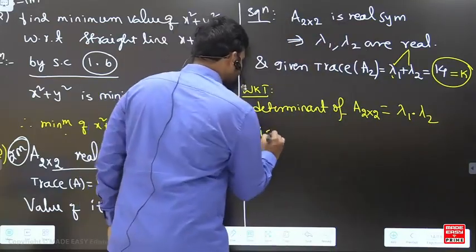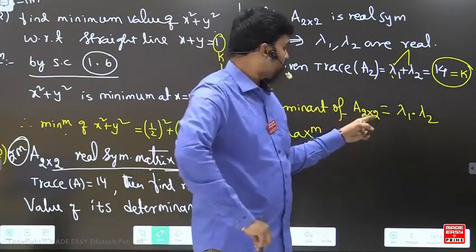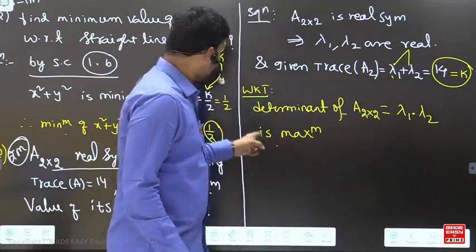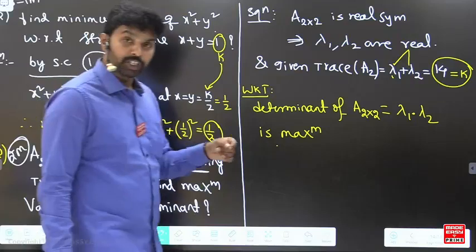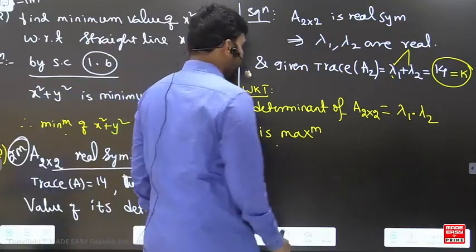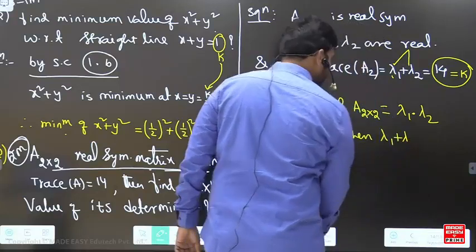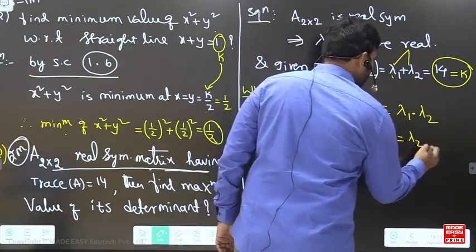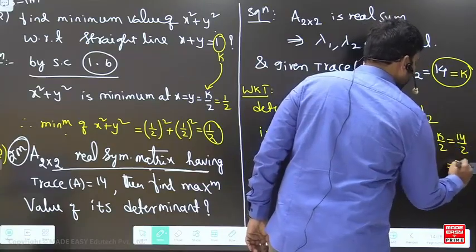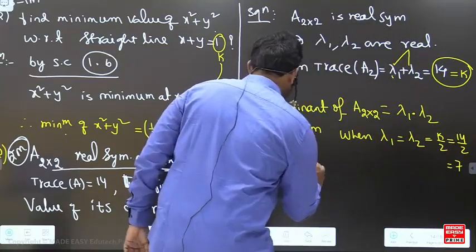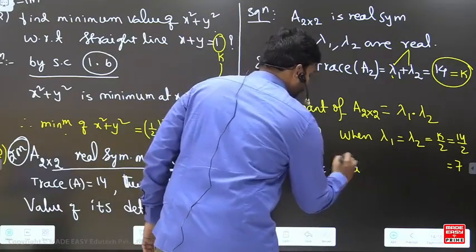Now the determinant of A 2 by 2 is equal to lambda 1 into lambda 2, which is maximum here, hope you understand, when lambda 1 is equal to lambda 2 is equal to k by 2, that is 14 by 2, that is 7 here, by shortcut number 1.a.